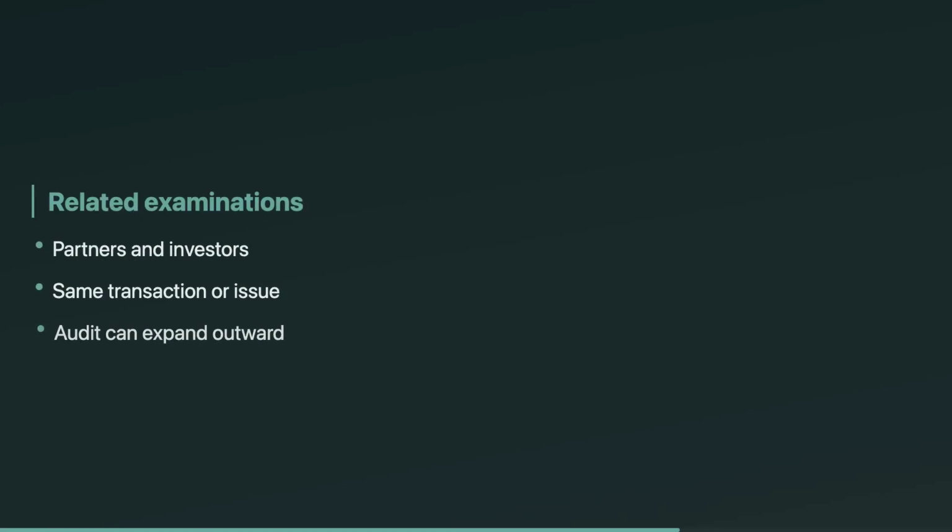Returns also get selected through related examinations. If the IRS audits a partnership, investor, or business partner, they may expand to connected taxpayers with the same transaction or issue. This is why one audit can ripple outward. On the EA exam, watch for language like partner, investor, or same deal. That's your clue that the selection method is a related exam, not DIF or matching.